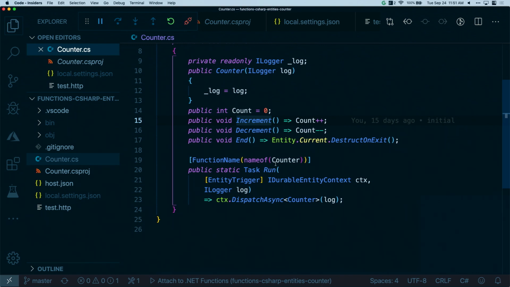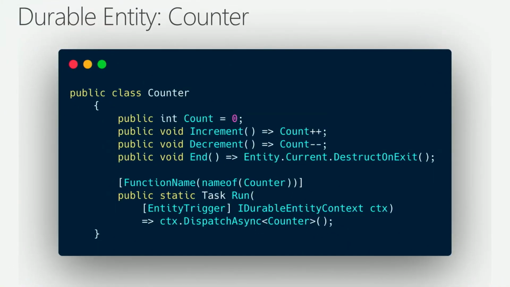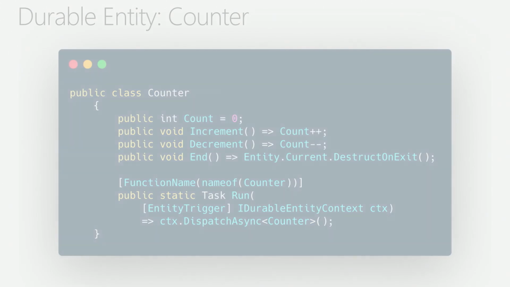So there's some cool stuff here. The last pattern I want to show with durable entities, this gets a little bit more advanced, so hopefully you've been able to follow along so far. It's actually a pattern that I've come up against a lot running serverless functions. So let me walk you through this scenario here.